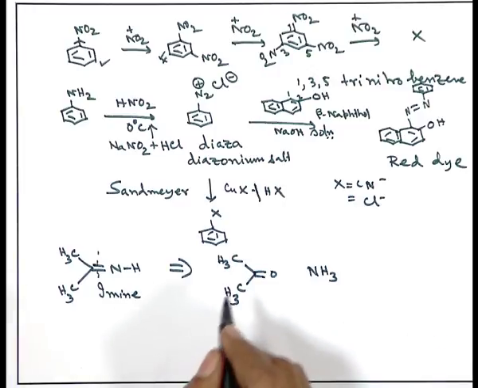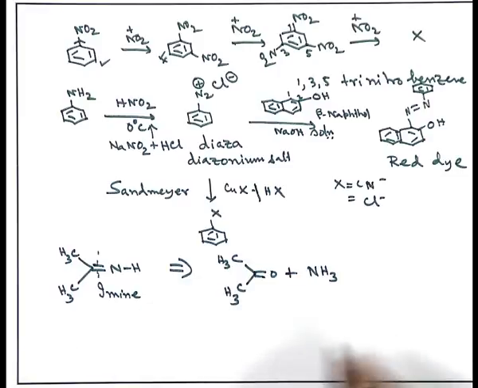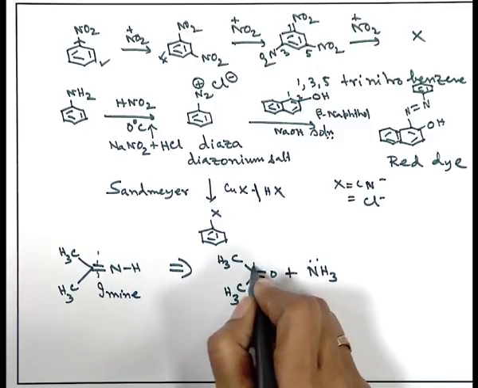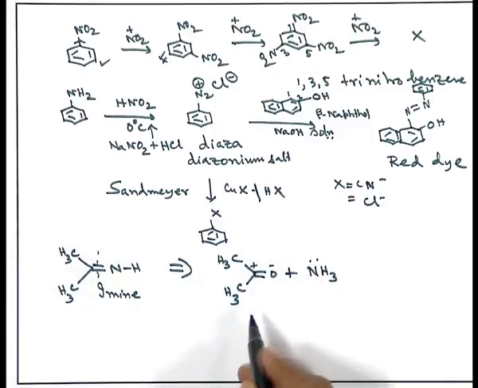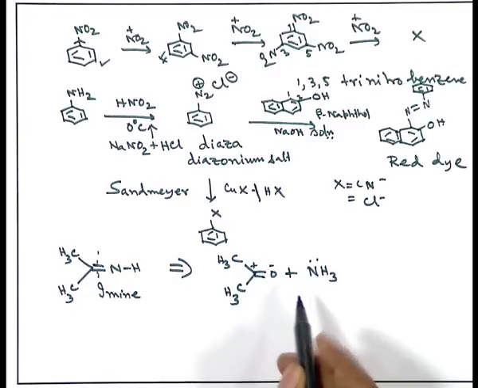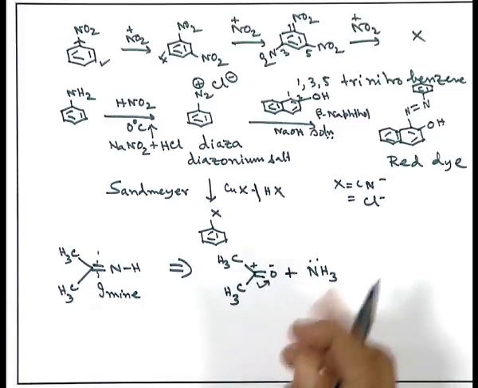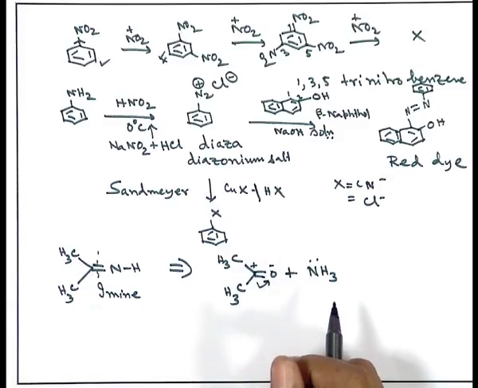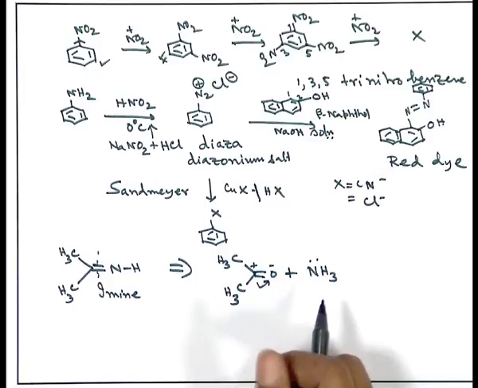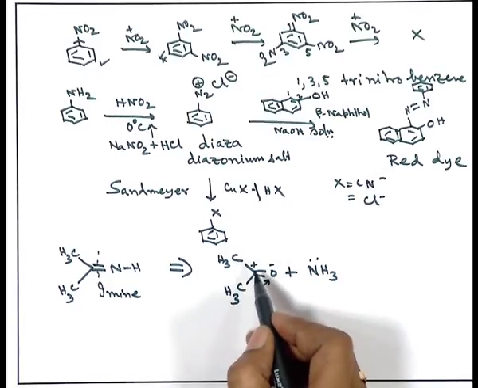So, if we treat acetone, now the starting materials are amine and acetone together, what will happen? This is electron rich, this is electron deficient. How did I know? Because the carbonyl group's carbon is positively charged, oxygen is negatively charged. There will be a polarization possible, because oxygen is more electronegative compared to carbon. So, the electron pair forming the bond will be shifted more towards oxygen, making the carbon electropositive.